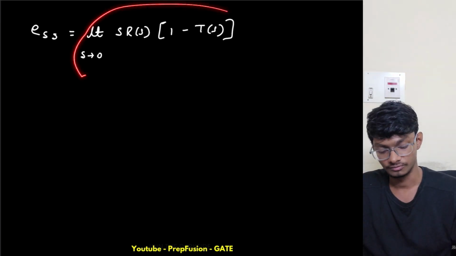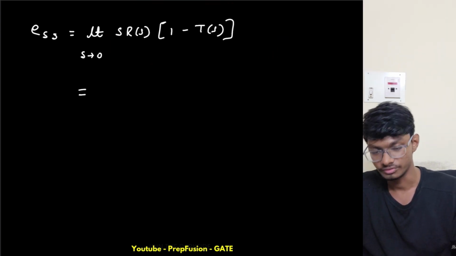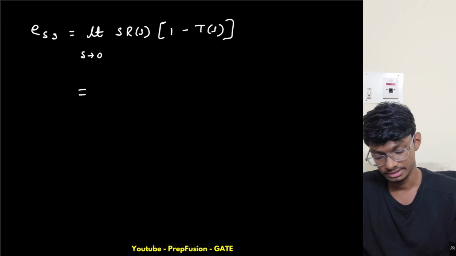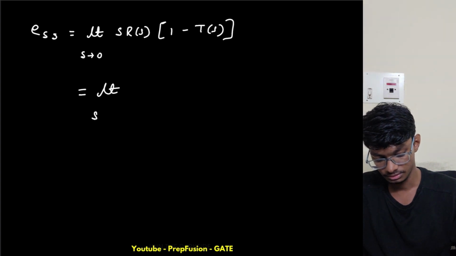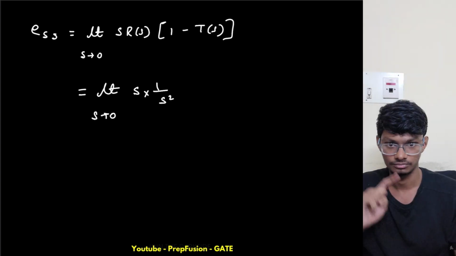Okay, for this system to be stable, the poles need to be on the left-hand side. Let's see if they are. We've got a finite answer from the previous method, so obviously they are. So, limit s tending to 0 of s times 1 over s squared, because this is a ramp input.